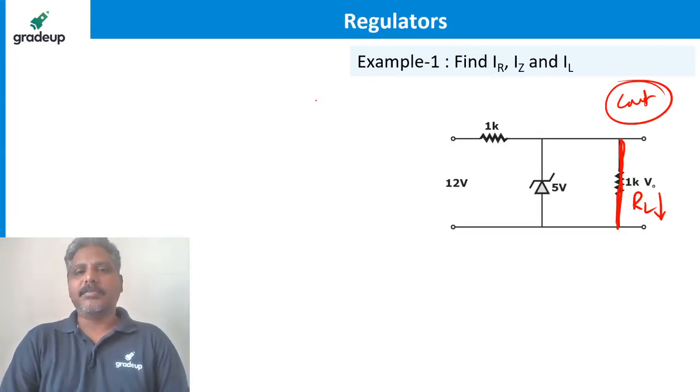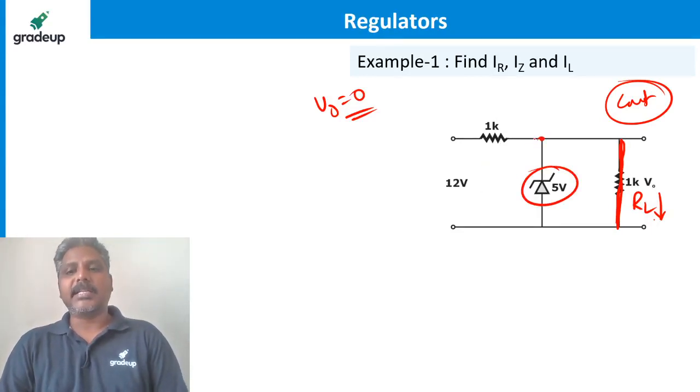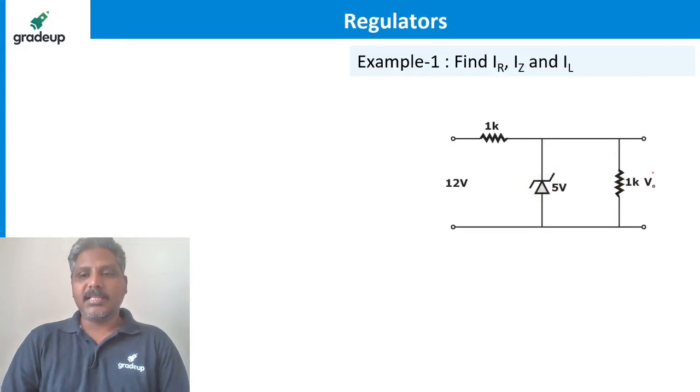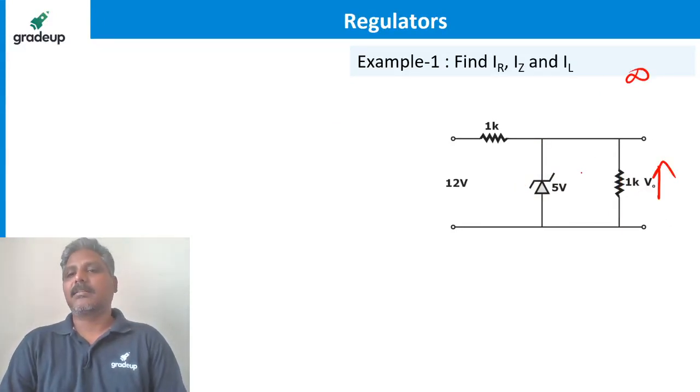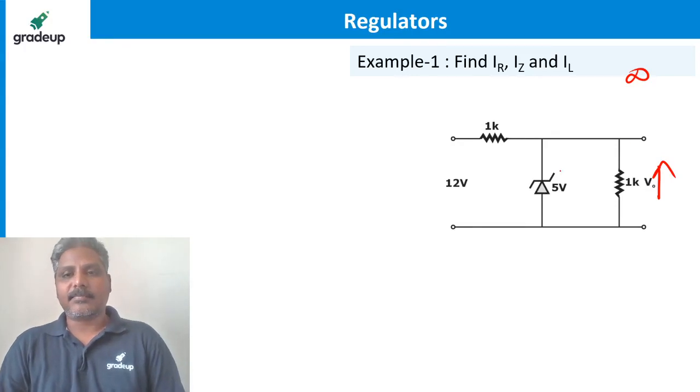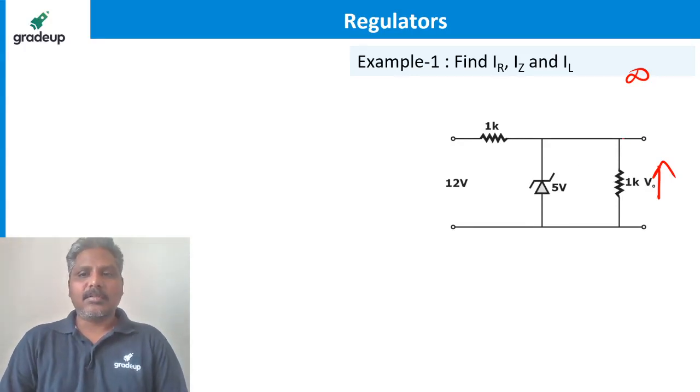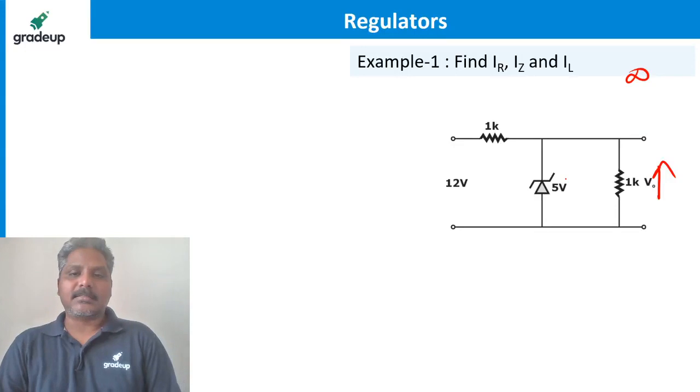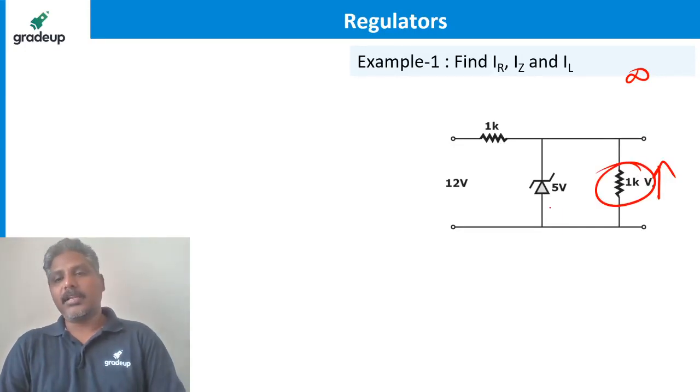Why? Because V naught becomes 0. The moment the load is shorted, V naught becomes 0. If it is 0, then cathode voltage is also 0. So it is not under breakdown. It's not a regulator then. Similarly, the load value cannot be too large. Suppose it is infinite, then it is not a regulator again. Right? Open circuit it is. So the output will not be useful for us. So you have to ensure what value of RL you are connecting always.